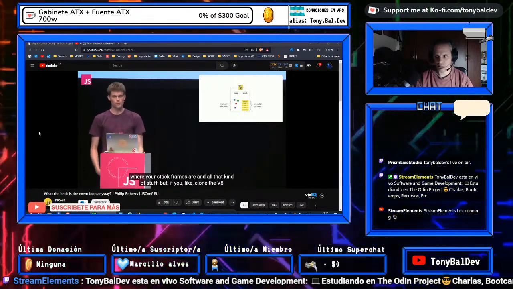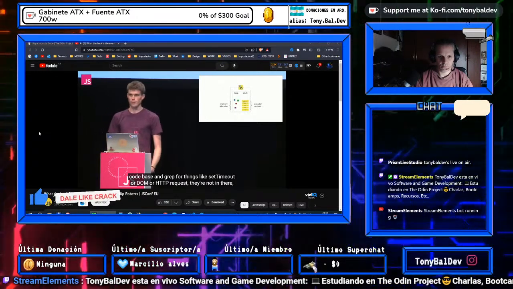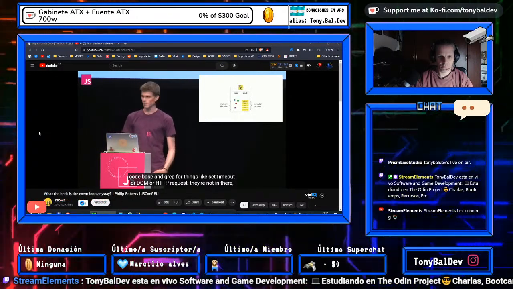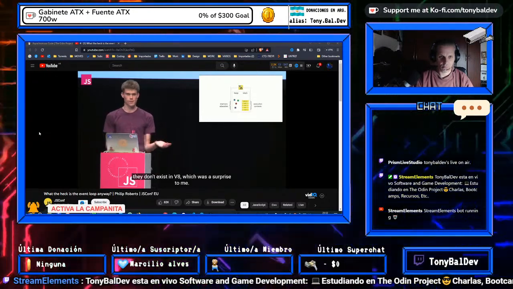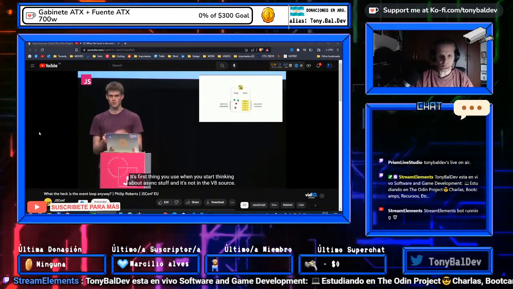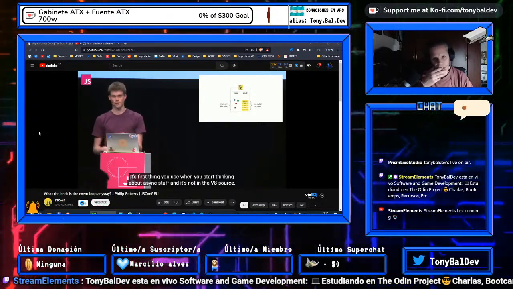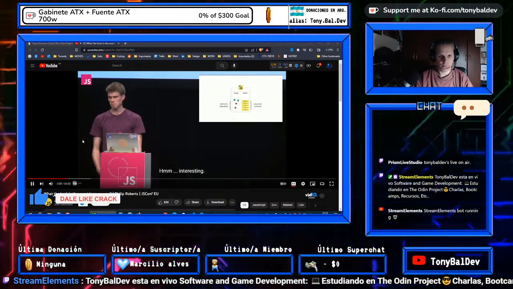But if you clone the V8 code base and grep for things like set timeout or DOM or XML HTTP request, they're not in there. They don't exist in V8, which was kind of a surprise to me, right? Set timeout's one of those first things you use in JavaScript when you start thinking about async stuff, and it's not in the V8 source?